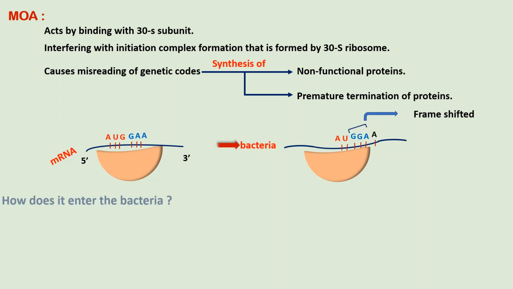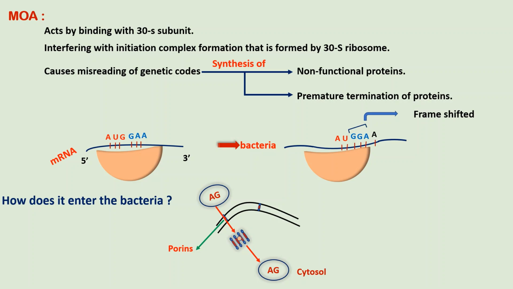Now, how do aminoglycosides enter the bacteria? The cell wall of bacteria contains porins. These are pores through which the antibiotics enter. The drug will enter the periplasmic space. From there, it will encounter the cell membrane. Now, the cell membrane has pumps that are oxygen dependent, that is, it requires oxygen to pump the aminoglycosides into the cell. So the bacteria that do not use oxygen, that is anaerobes, will be resistant to aminoglycosides. Thus, the spectrum of activity includes gram-negative aerobic bacteria.